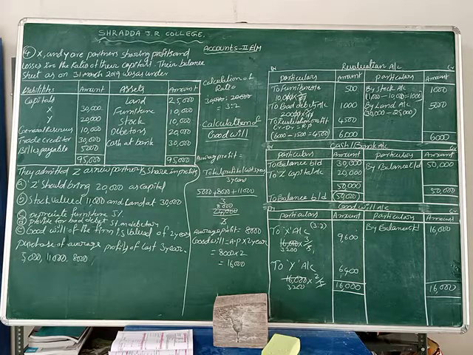So 5,000 plus 8,000 plus 11,000, that means 24,000 total divided by 3 years. Average profit is 8,000 rupees. So goodwill equals average profit into 2 years. 8,000 into 2 is 16,000 rupees. That is the goodwill and partners' ratio, friends.